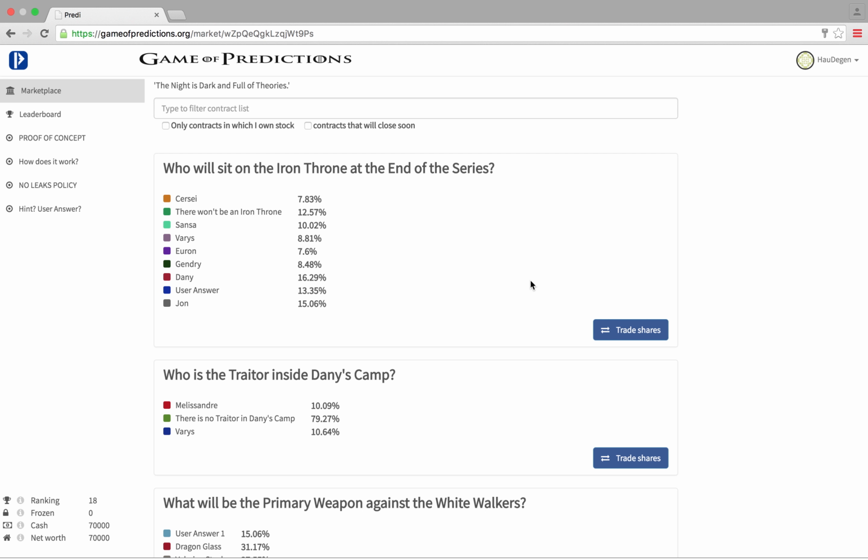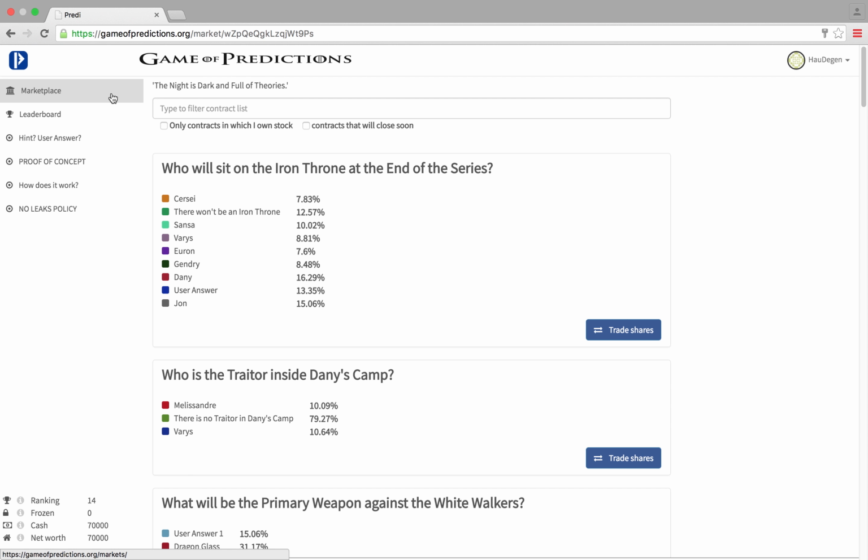But before we discuss the actual trading in detail, let's take a short overview of the platform. On the left side, you can see the marketplace, where you can find all the different contracts. The leaderboard shows you the ranking of all participants. Within other pages, you can find a written explanation with examples on how it works, information about the different functionalities, the no leaks policy, as well as the background of the project.